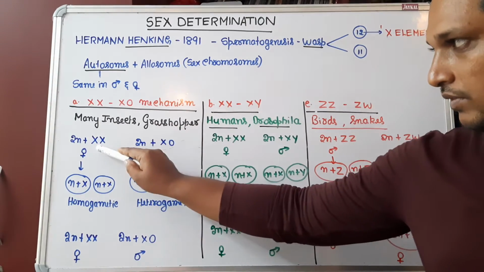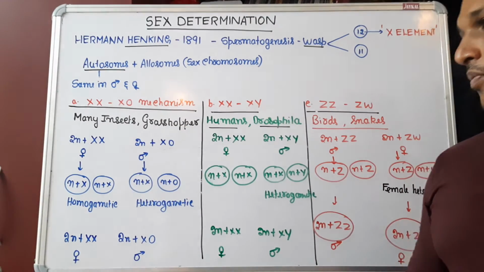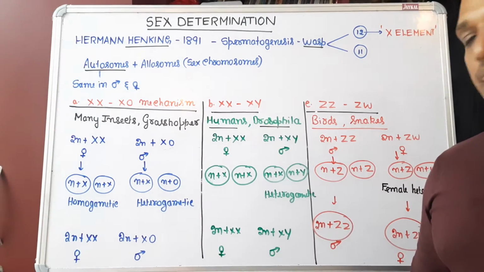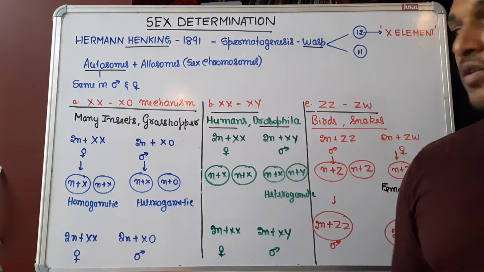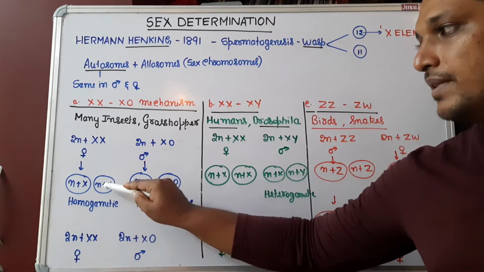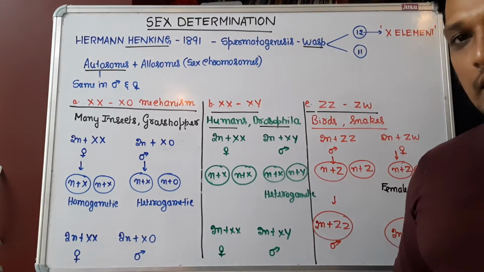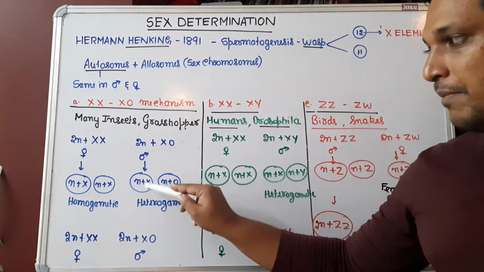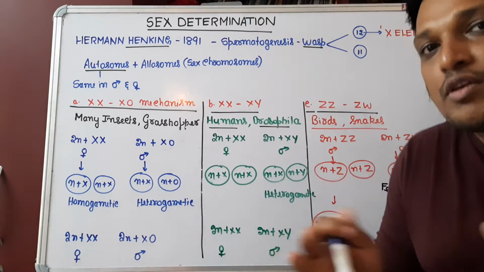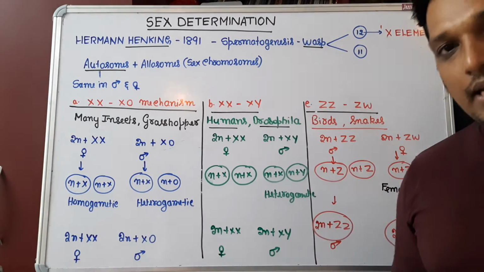Autosomes are the same. In female grasshoppers, they have 2 similar X chromosomes, whereas males have 1 less X chromosome. When they undergo gametogenesis, females produce 2 similar gametes, n plus X haploid, whereas males produce 1 sperm with n plus X, and another sperm with n without any X chromosome. Since two types of gametes are produced by the male, it is called male heterogametic.